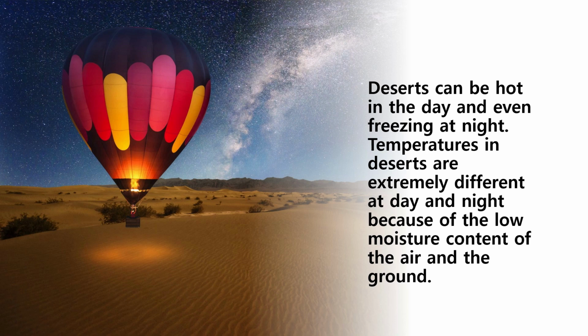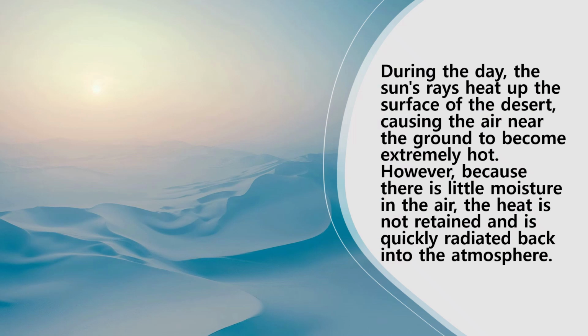Temperatures in deserts are extremely different at day and night because of the low moisture content of the air and the ground. During the day, the sun's rays heat up the surface of the desert, causing the air near the ground to become extremely hot. However, because there is little moisture in the air, the heat is not retained and is quickly radiated back into